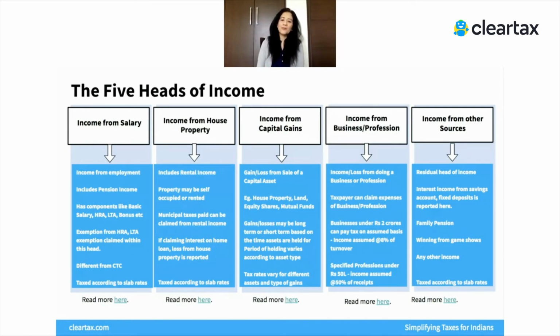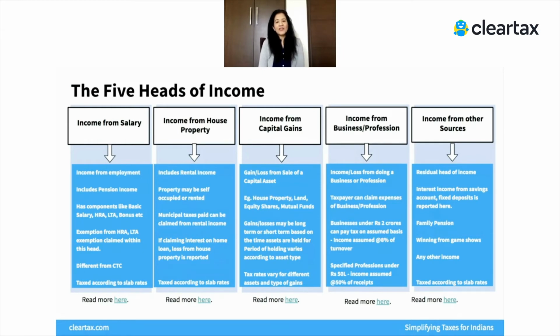Perhaps a very important aspect about income from business is that it allows you to claim certain expenses from the income that you have earned. So this one is really important and critical to understand how income from business really works. And we have a wealth of information on our website, and you must go and see it.